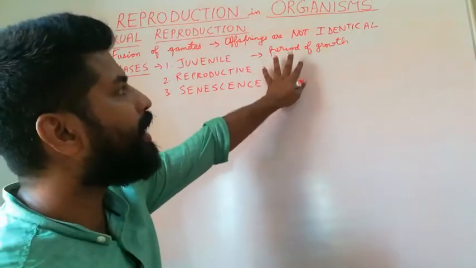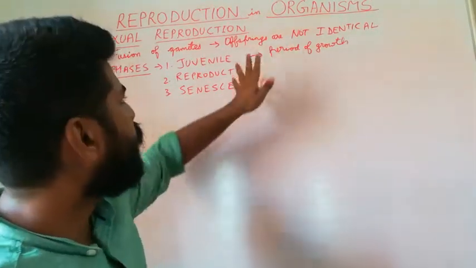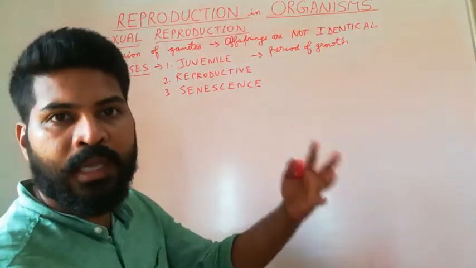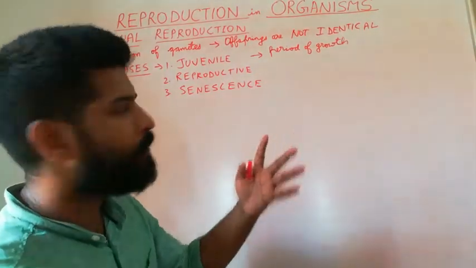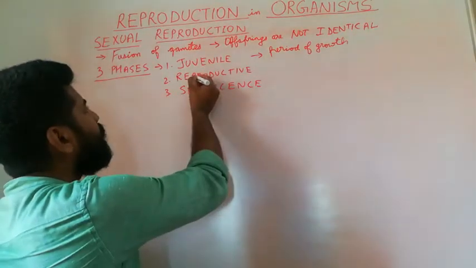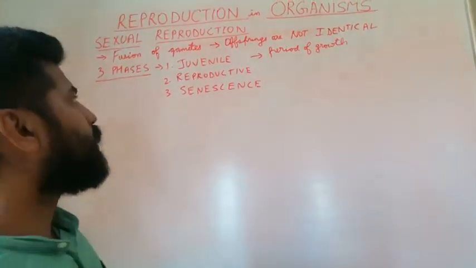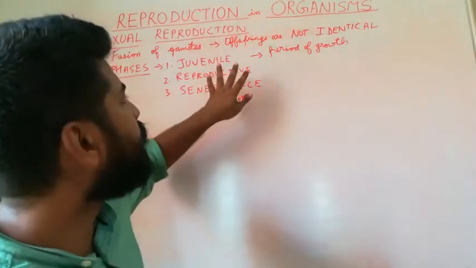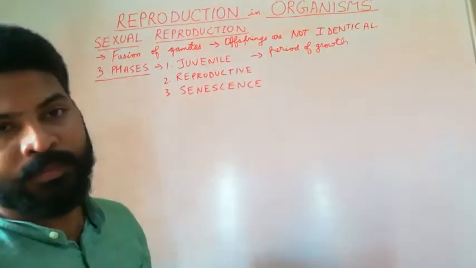So it is a period of growth. Once an organism has attained a particular size or height, it is then capable of reproduction. It is said to have entered the reproductive phase.